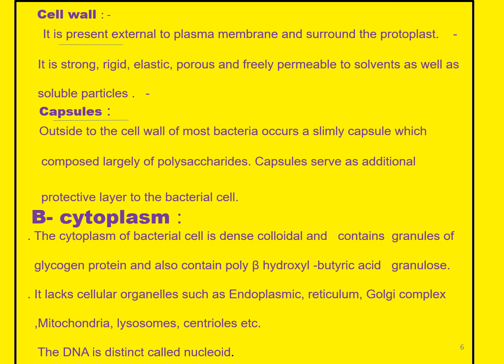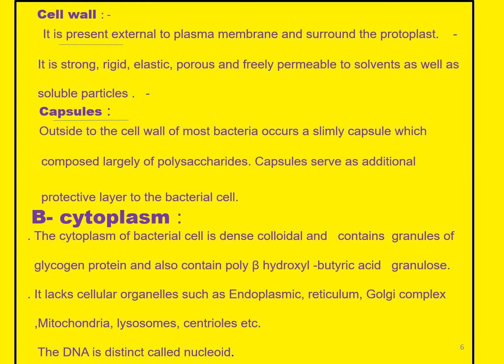Next, in the ultrastructure, the cytoplasm plays a very important role. The cytoplasm of the bacterial cell is dense, colloidal and contains granules of glycogen and protein. But the cytoplasm of the prokaryotic cell lacks cellular organelles such as endoplasmic reticulum, Golgi complex, mitochondria, lysosomes and centrioles.